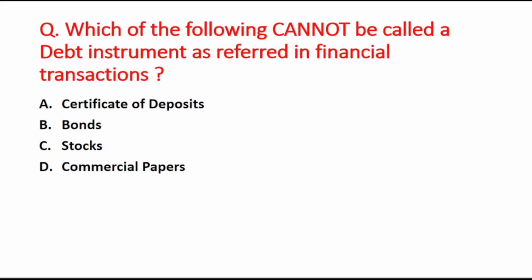Next question is: which of the following cannot be called a debt instrument as referred in financial transaction? Your A option is certificate of deposits, B option is bonds, C option is stocks, and the last option is commercial papers. So the right answer is option C, that is stocks.